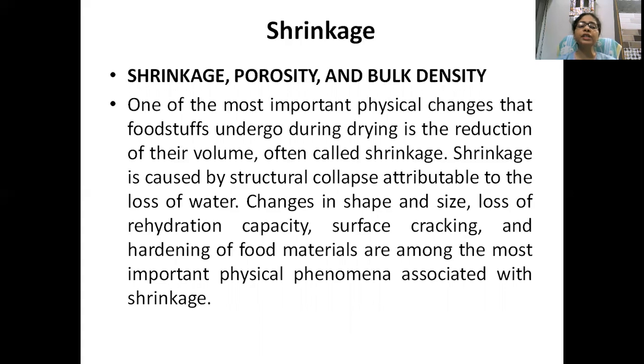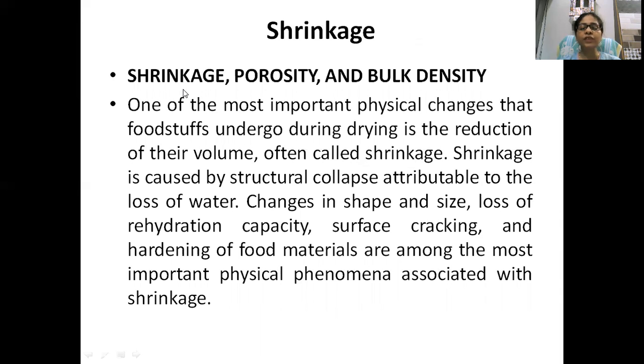What is shrinkage, porosity, and bulk density? Shrinkage, porosity, and bulk density are also the result of dehydration. They are also changes found in the food during the dehydration process. One of the most important physical changes foodstuffs undergo during drying is the reduction of their volume, called shrinkage. Shrinkage means reduction in the volume. If you acquire a 2 meter square area, then after dehydration or after drying, it will shrink in volume. Understand?